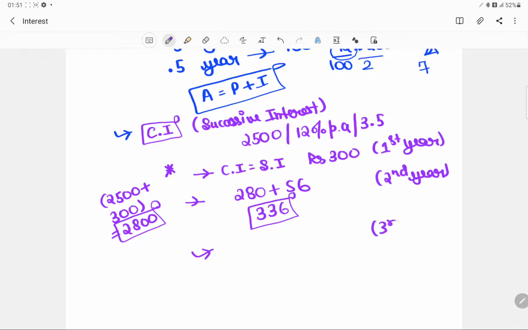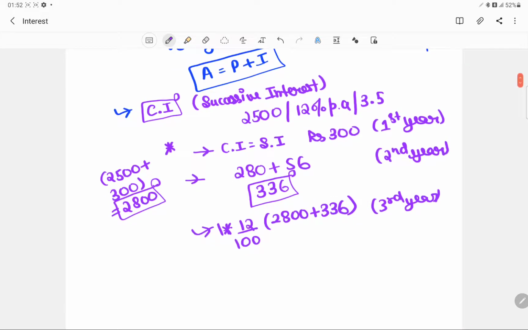For the third year, the interest would be calculated in a similar manner, but over the new amount. So this will be like 12 upon 100 for 1 year. Okay, so that is how we calculate compound interest.